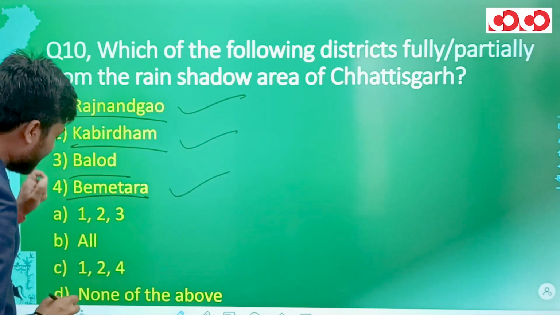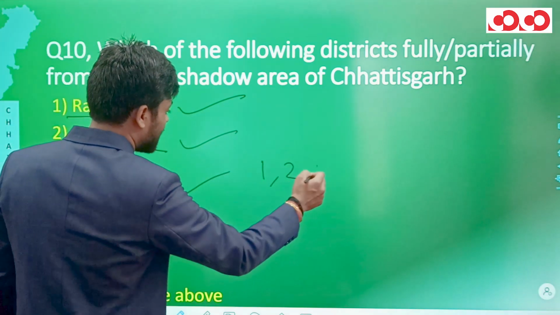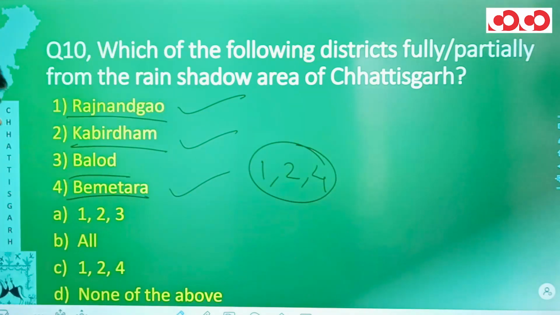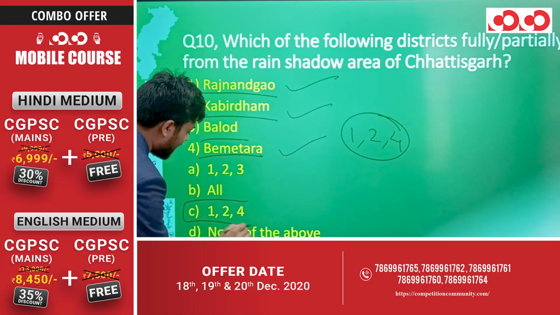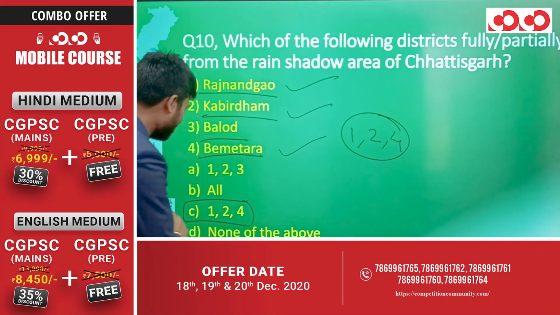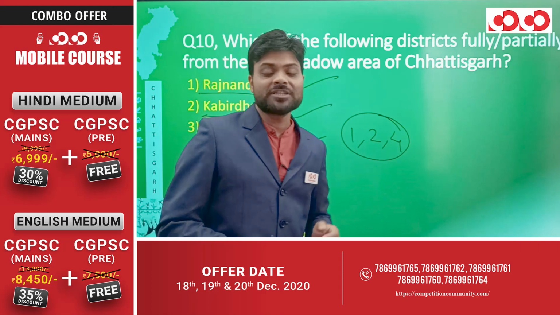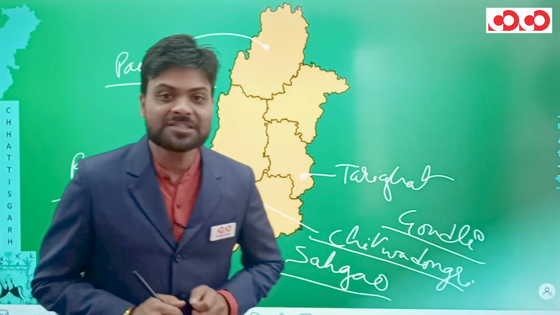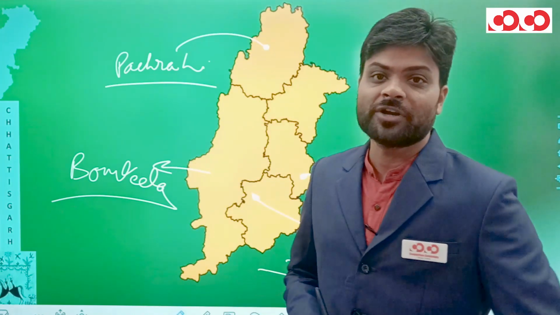Hence, the correct option would be the option representing 1, 2 and 4. Looking at the options, in option C we have 1, 2 and 4, and hence option C would be the correct answer for this question number 10. And in this manner we have completed some of the most important and conceptual questions from the Durg division.